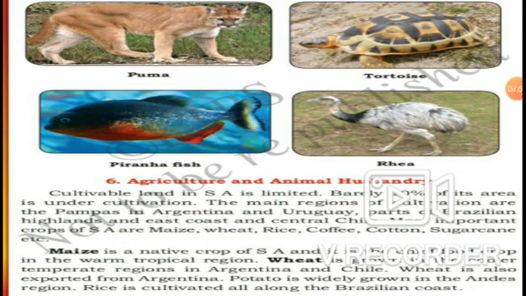So after that, rivers also have crocodiles. We people used to see a crocodile also. So now you can see a puma, tortoise, piranha fish and ray.